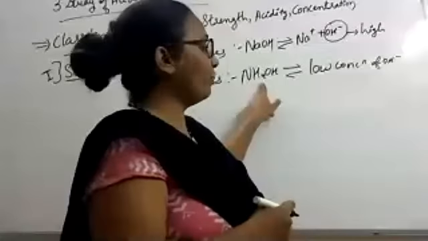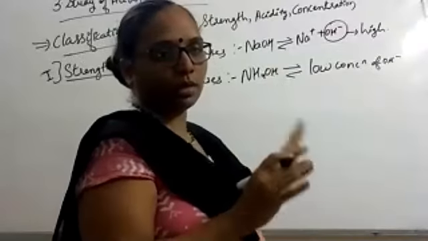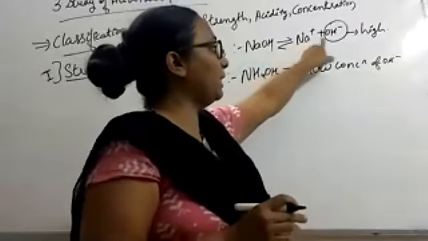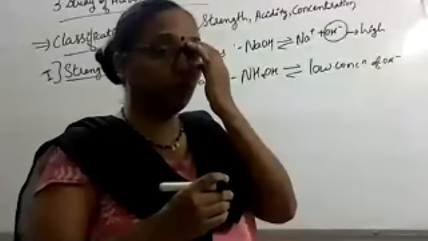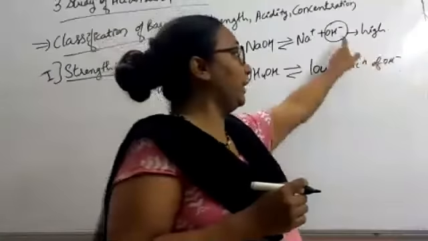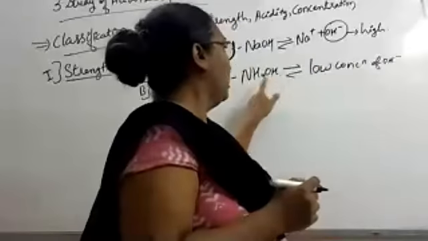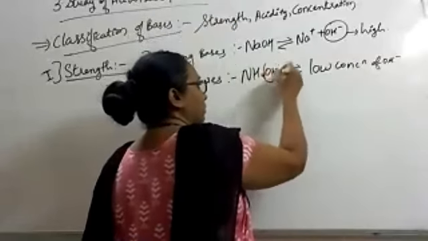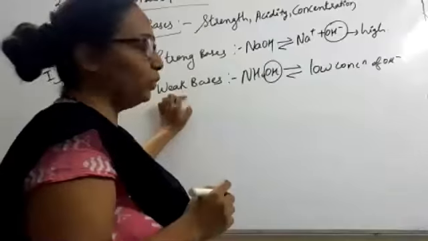If we prepare its aqueous solution, meaning dissolve it in water, equal amounts of NH4 and OH will not be there, whereas equal amounts of Na and OH are there. In strong bases the amount of OH is more concentrated, more amount. Here there is less amount of OH. That's why it is called a weak base.